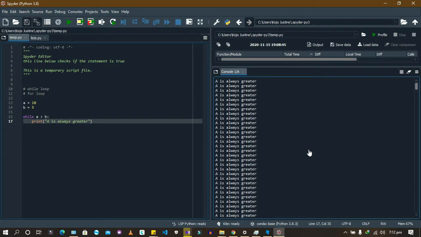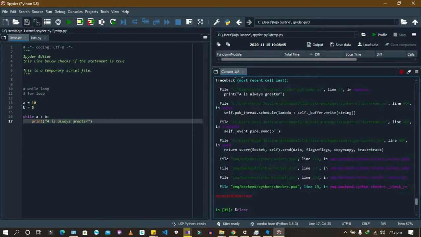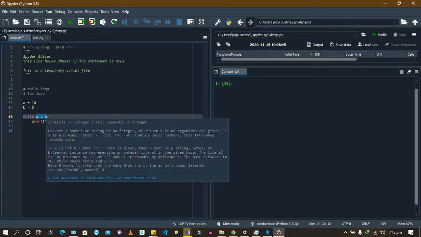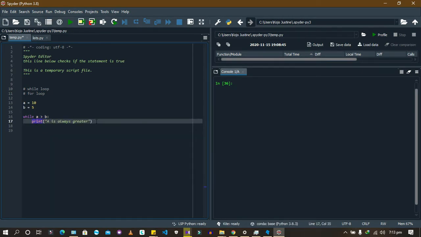All right, so that's the idea of while loops. They allow you to create cycles or recursions that do not end unless you interrupt them. So how do you interrupt this one? We are just comparing if a is greater than b, and because a is greater than b, it's going to keep doing this. So why don't we add 1: b equals b plus 1. I think you've seen this before, right? It will take the previous value of b, add 1 to it and assign it back to b.